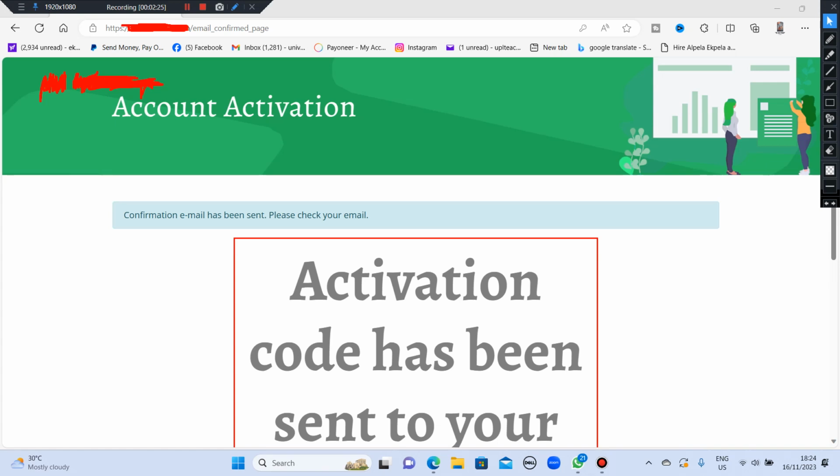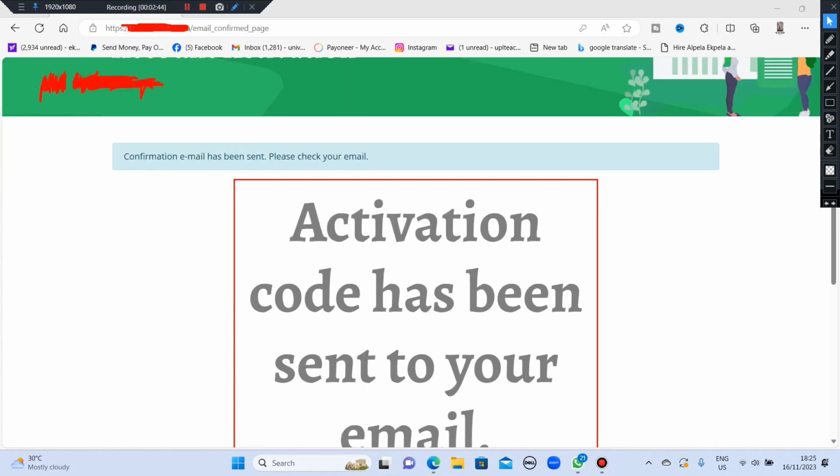So the moment you fill in everything they need you to fill in, you click on sign up. When you click on sign up, it will show you that an activation code has been sent to your email. So you have to check your email. Let's continue the training. What we're going to do now is go over to our email and get the code.